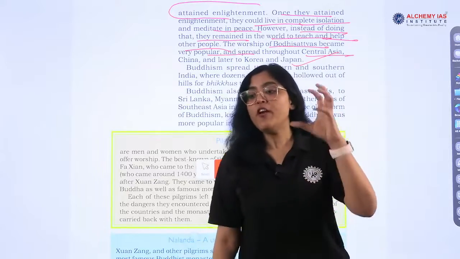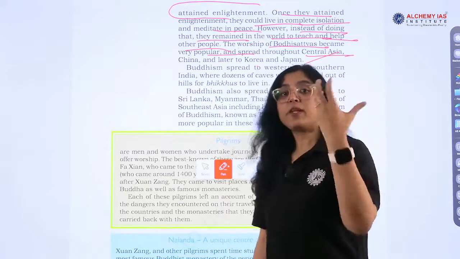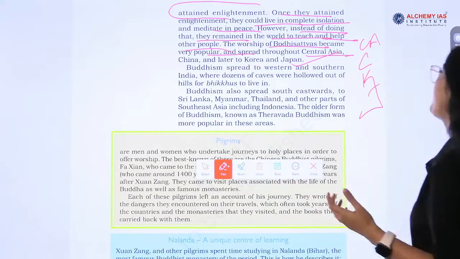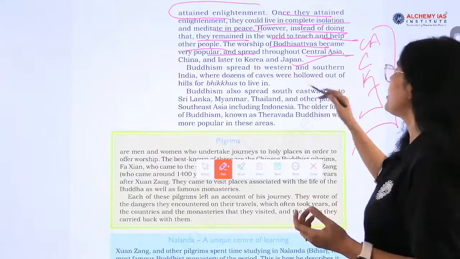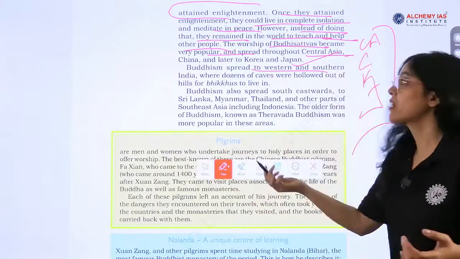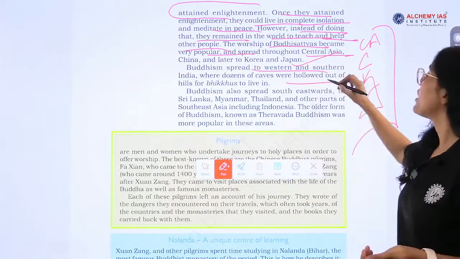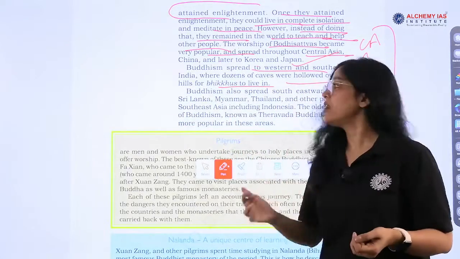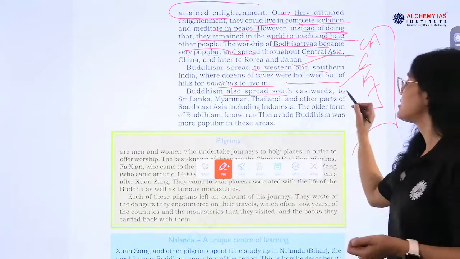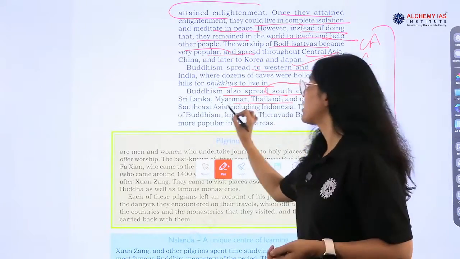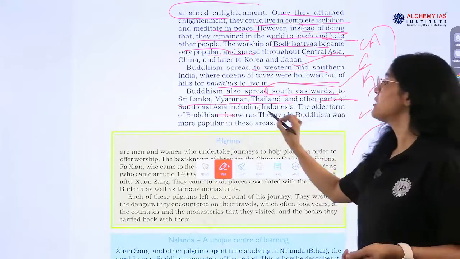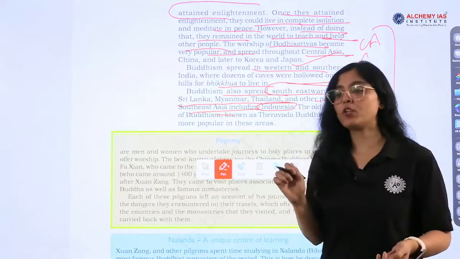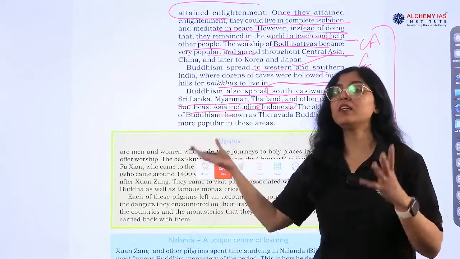Very, very important. Where is bodhisattva culture very popular? The concept is very popular in Central Asia, China, Korea, Japan. Clearly it is mentioned. Buddhism spread to western and southern India, Karnataka, where dozens of caves were hollowed out for bhikkhus to live in. Buddhism also spread southeastwards to Sri Lanka, Myanmar and other parts of Southeast Asia, including Indonesia. Very, very important. You will find Buddhism being practiced in these countries.